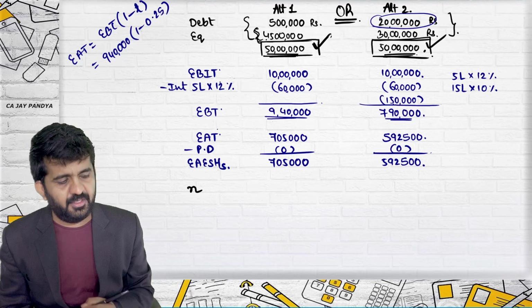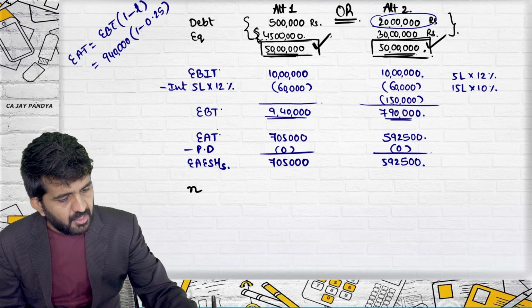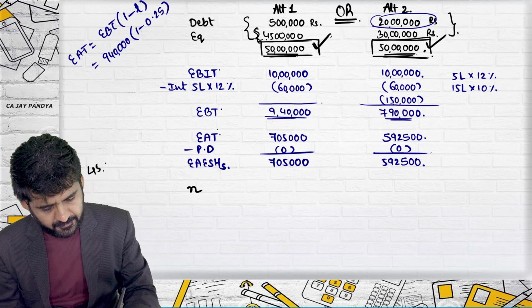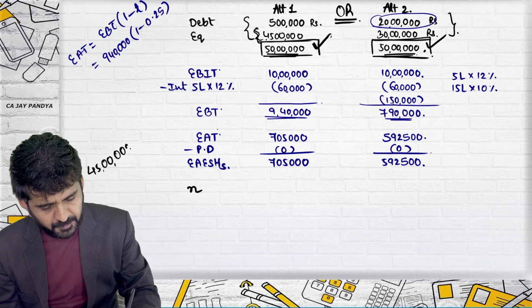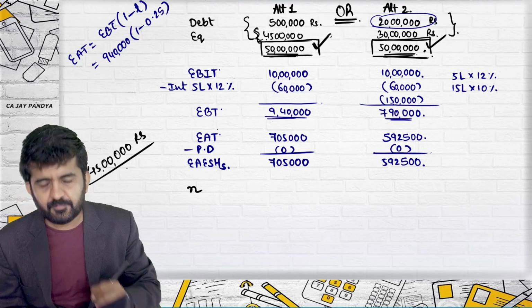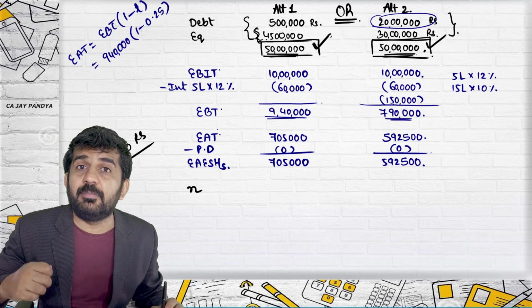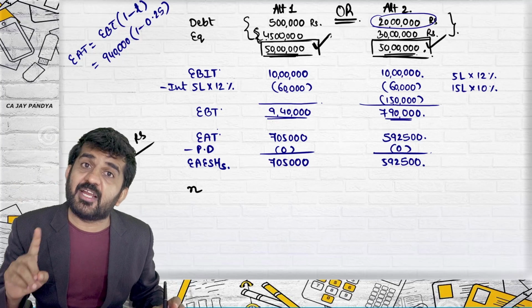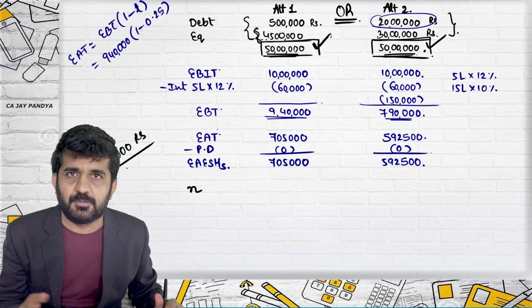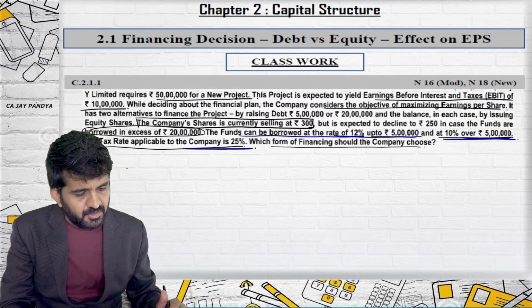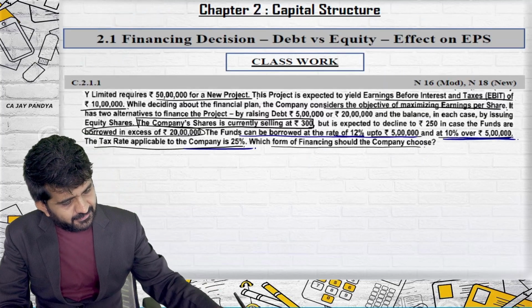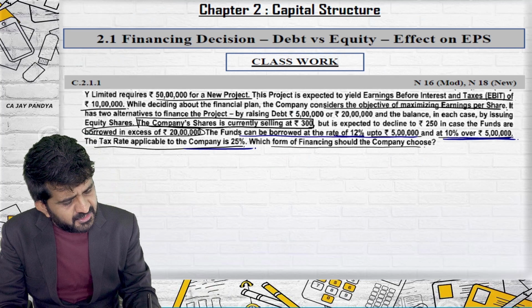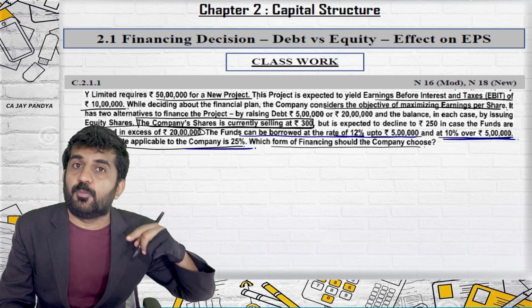Alternative 1. Let me find out for alternative 1. How much money was required? 45 lakhs rupees. The shares will be issued at face value? Never. The shares are always issued at their market price because the company wants to earn benefit. What is the market price? Let us see. The company's share is currently selling at rupees 300.